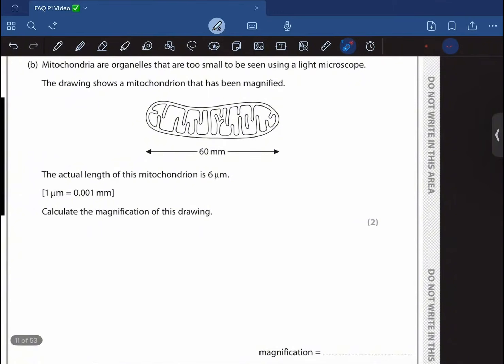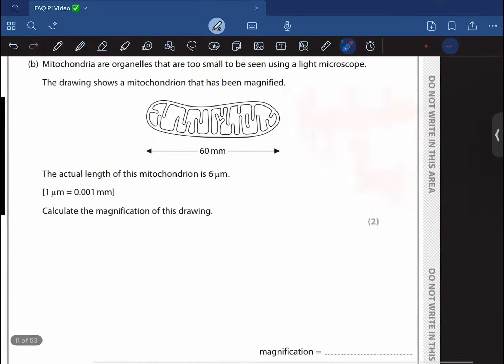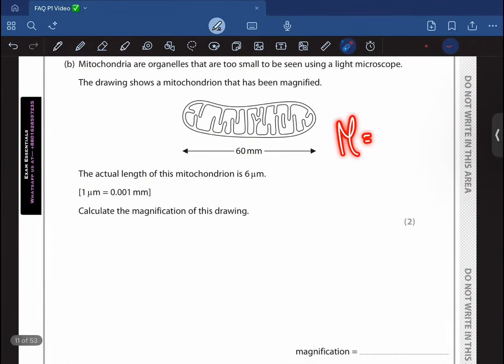Now, mitochondria are organelles that are too small to be seen using a light microscope. The drawing shows a mitochondrion that has been magnified. The actual length is this, and this is the image length of it. Now calculate the magnification. For magnification, you have a formula: magnification is image length divided by actual length, right? Now, this is going to be the image length and this is the actual length.